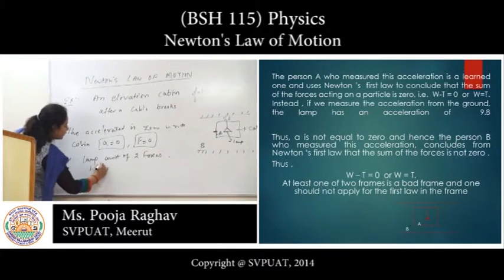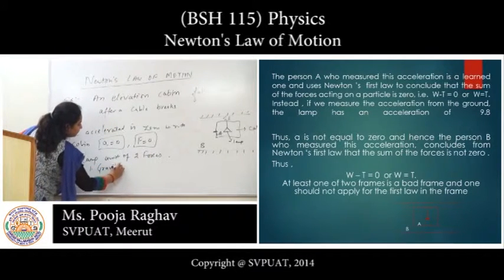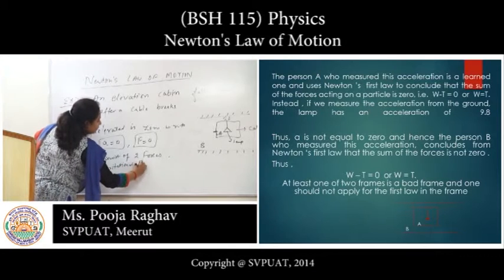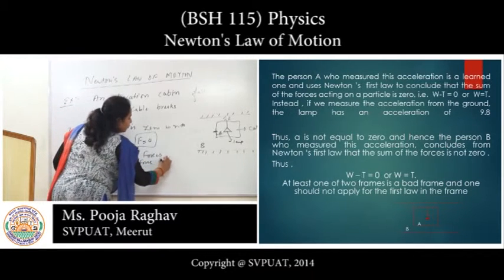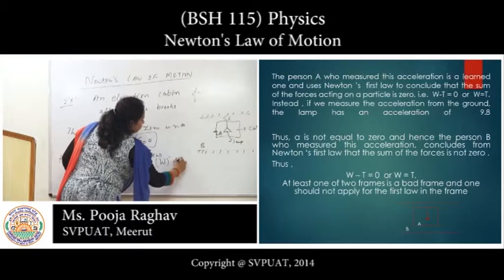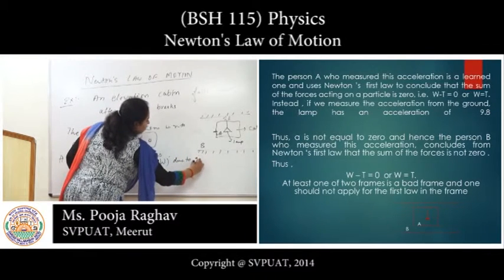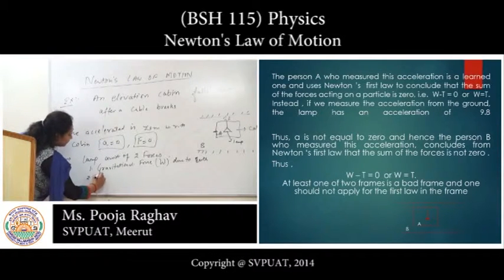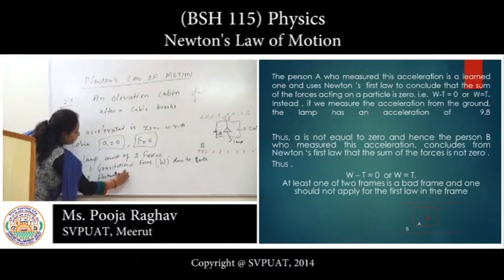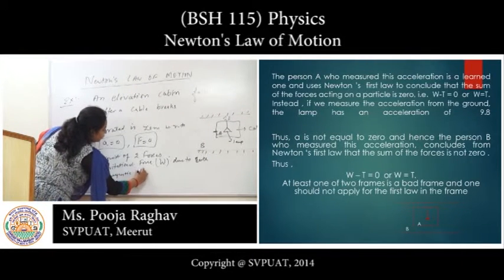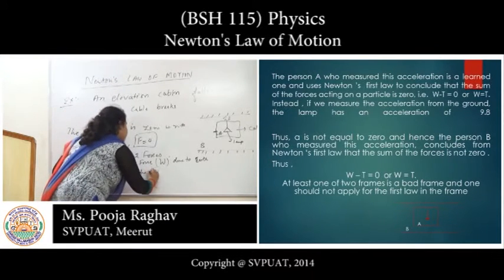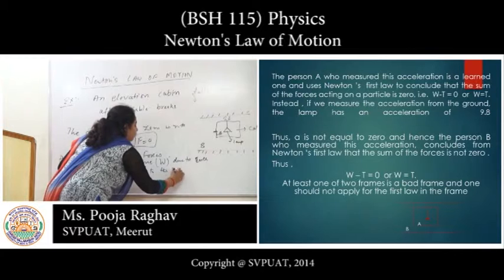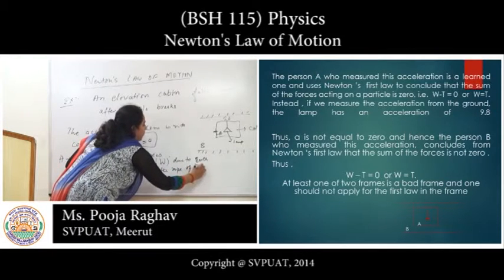The first force is the gravitational force, capital W, due to Earth, and the second force is the electromagnetic force, capital T, due to the rope of the lamp.